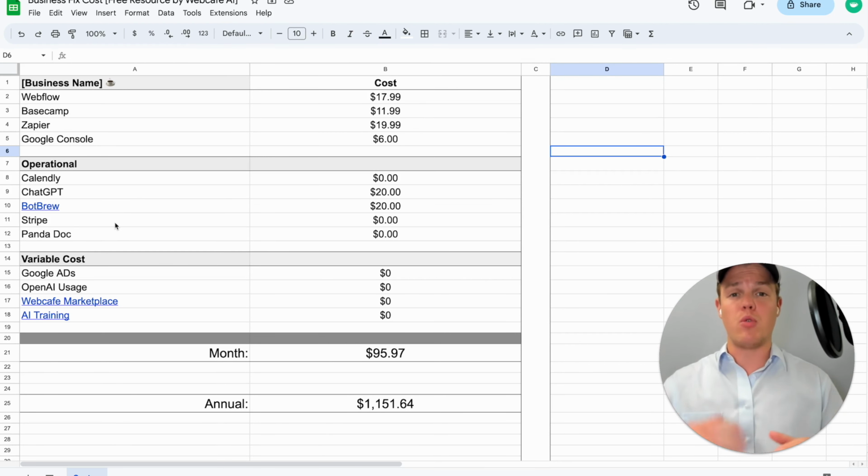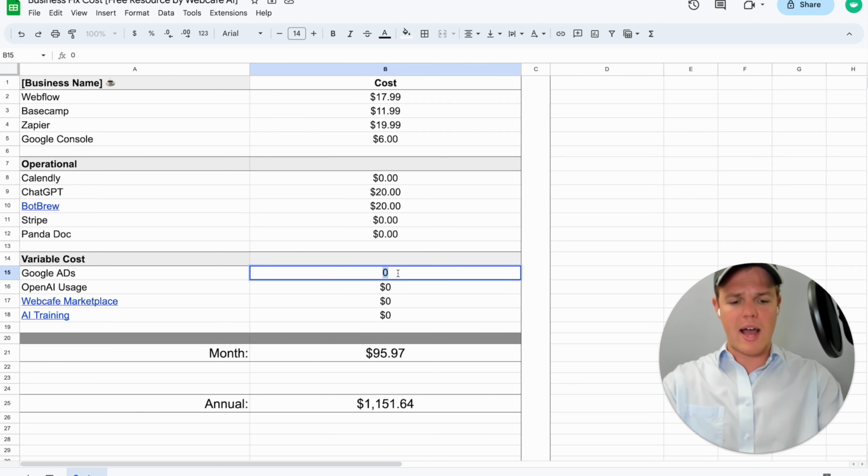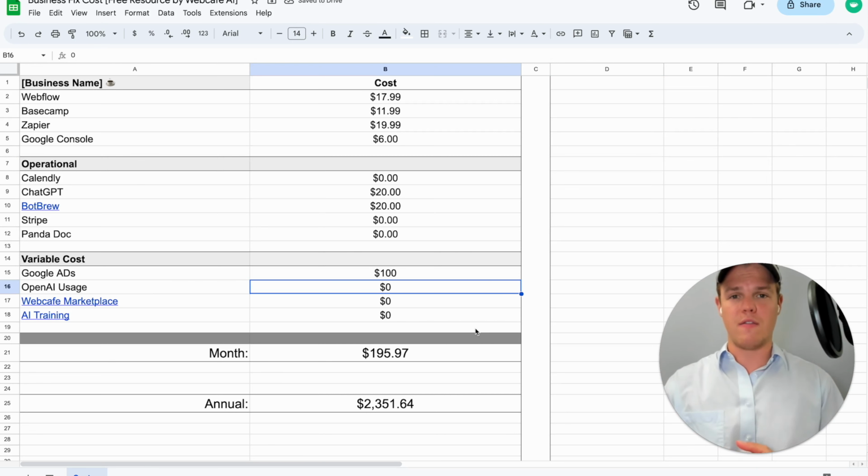This is going to allow you to put legal contracts in the cloud that you create when you get a first client. You want to have a preset, pre-built contract with that client that's going to be accessed in the cloud and digitally signed. Finally, we added one last section here called variable cost. This is where you're going to put in the cost per month that you don't necessarily have to spend money on, but may incur. For example, if you were to spend $100 in Google Ads, simply putting in $100 now increases your month to $195. I'm going to put 0 there.